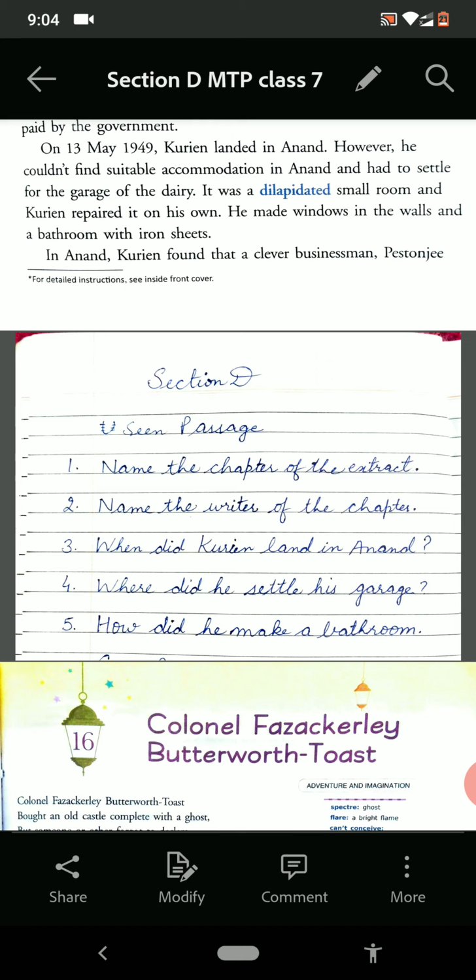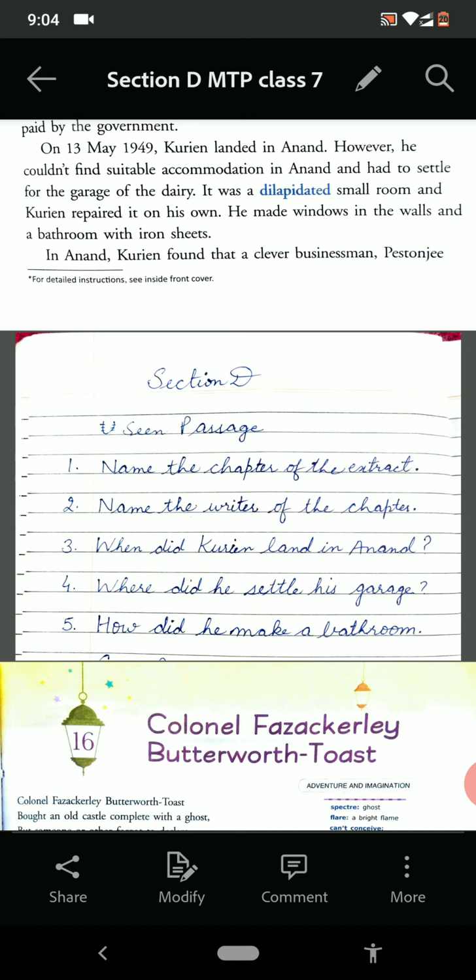On 13 May 1949, Kurien landed in Anand. However, he couldn't find suitable accommodation in Anand and had to settle for the garage of the dairy. It was a dilapidated small room and Kurien repaired it on his own.